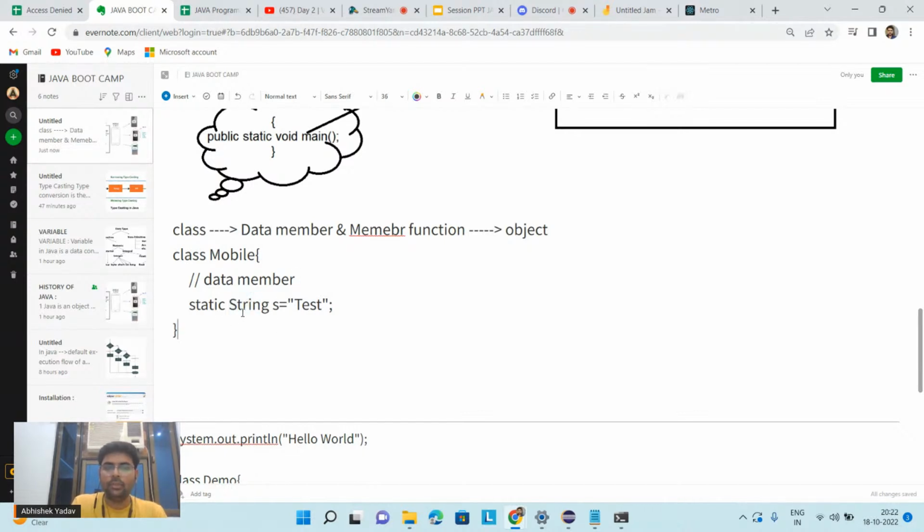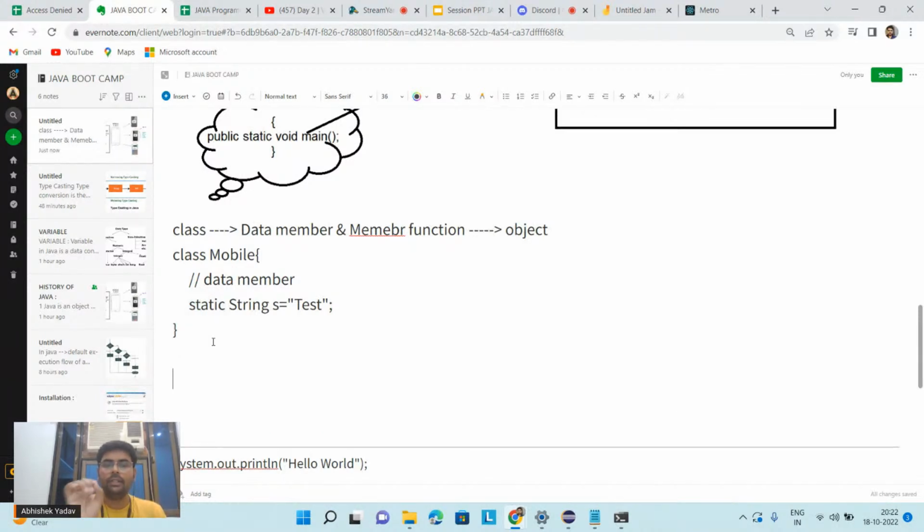We will come to the string part later; just understand this point. This is s, and inside this s, I'm storing this data, that is test, and I have made this static. So this is my data member, and in order to access it without creating the object, I have to use the class name, that is Mobile.s.